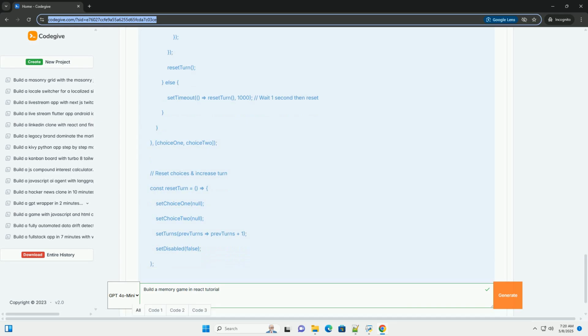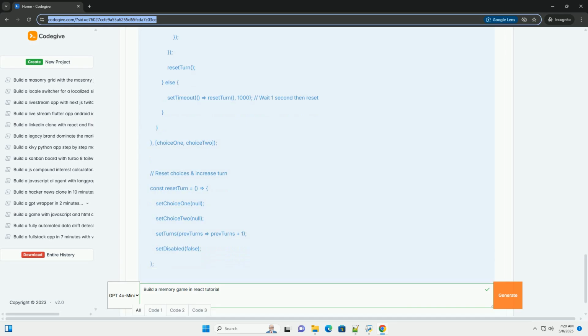Reset turn function. It resets choice 1 and choice 2 to null to allow the user to make new choices. It increments the turns counter. It re-enables clicking by setting disabled to false.